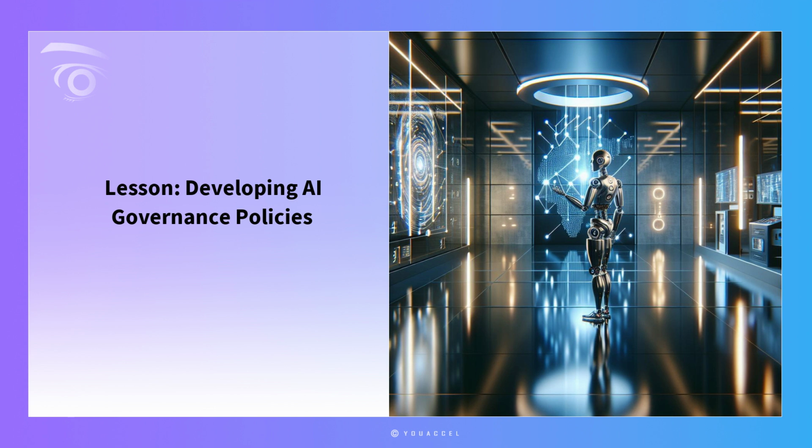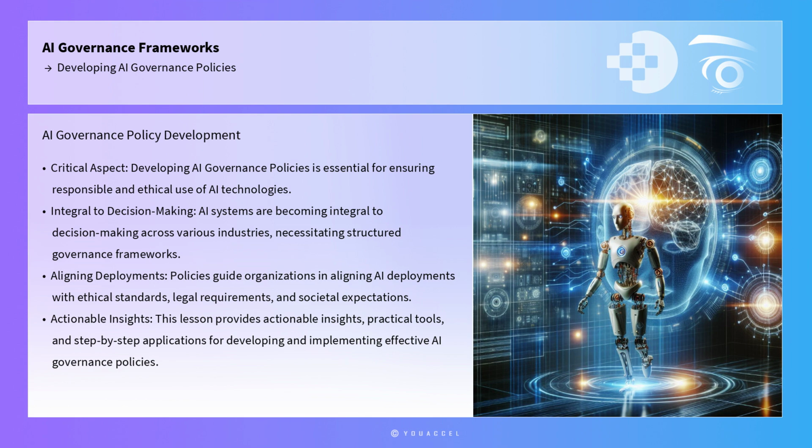Lesson: Developing AI Governance Policies. Developing AI governance policies is a critical aspect of ensuring responsible and ethical use of artificial intelligence technologies. As AI systems become integral to decision-making processes across various industries, the need for structured governance frameworks becomes paramount. Such policies guide organizations in aligning AI deployments with ethical standards, legal requirements, and societal expectations.